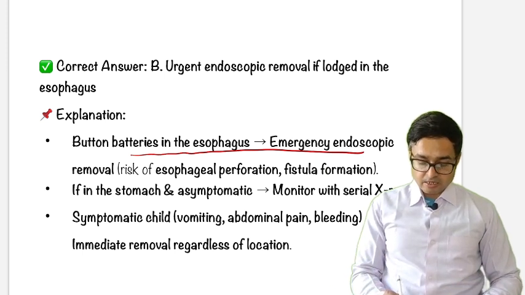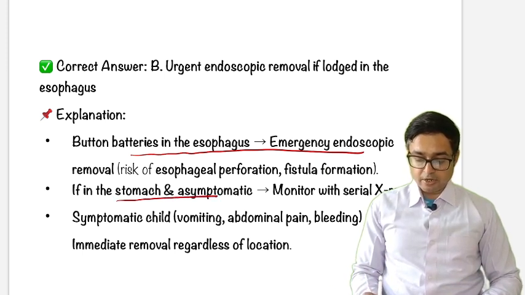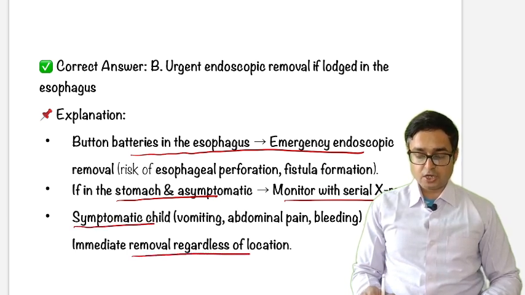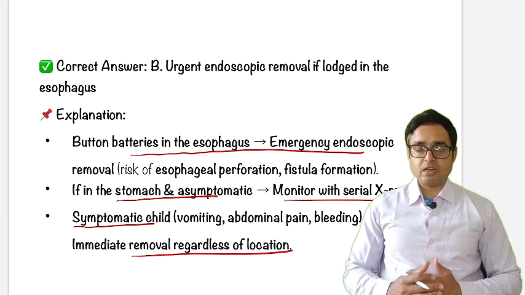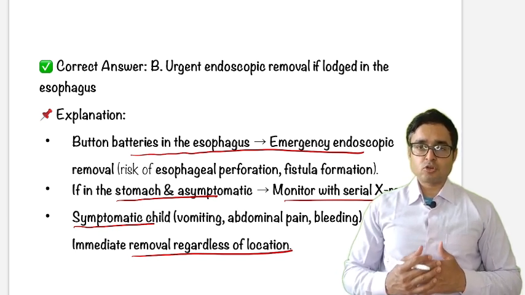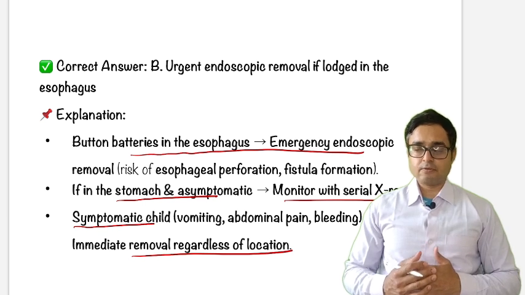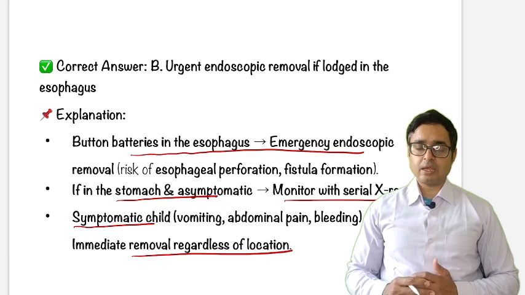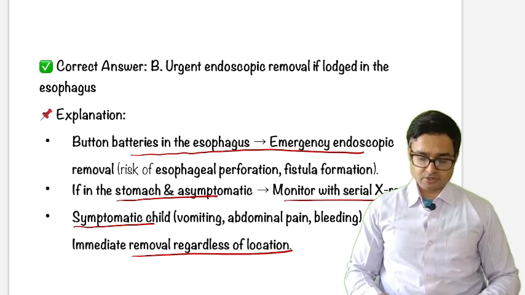If they are in the stomach and asymptomatic, monitor with serial X-ray. If a symptomatic child is there, immediate removal regardless of location. So just remember, if the button battery is in the esophagus, just remove it. If it is in the stomach and beyond, just wait with serial X-ray. Any time it is symptomatic, just remove it by any means, by endoscopy or surgery.